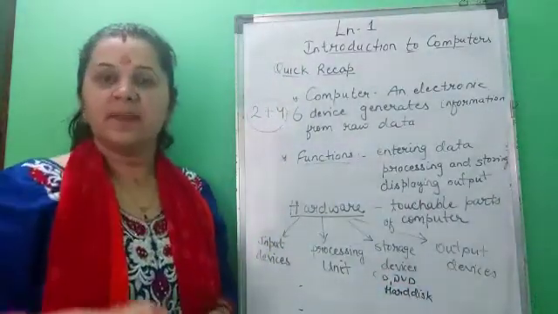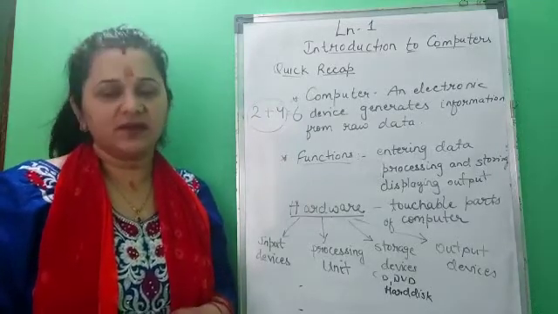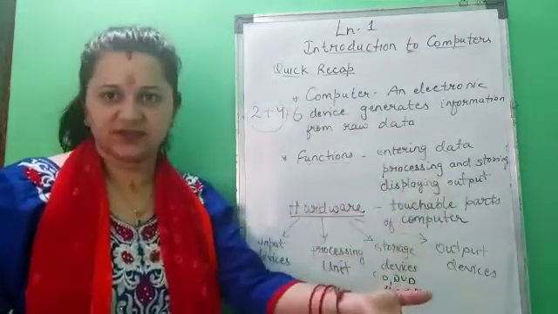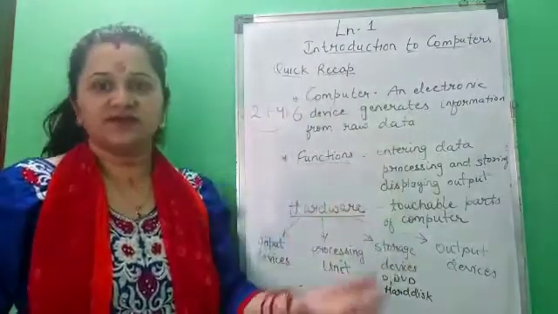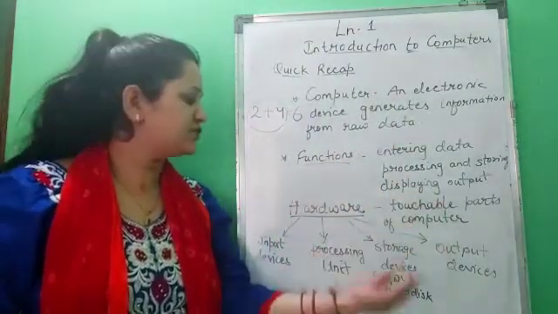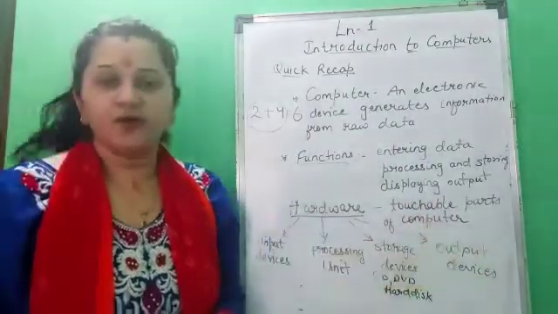Suppose, children, like pen drive. Pen drive is also a storage device. Okay, it is a portable storage device. It is not already installed in the computer, but you can use it. Okay. So, it is an external storage device, means it is not installed in the computer. You can use it externally for storing your data. Got it, children?